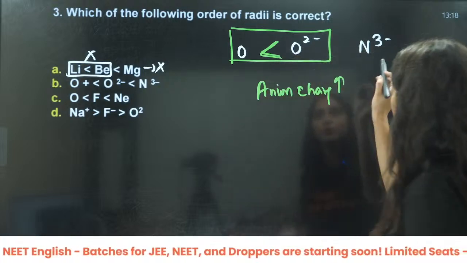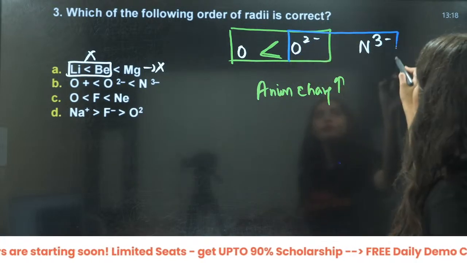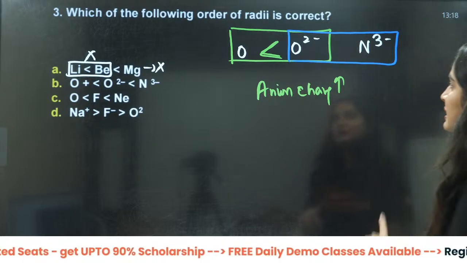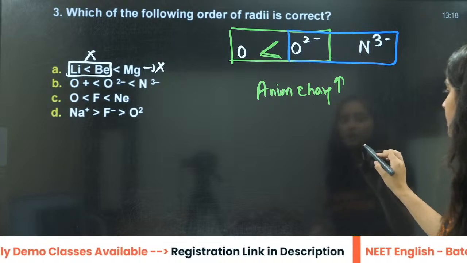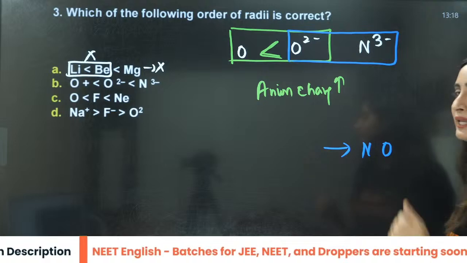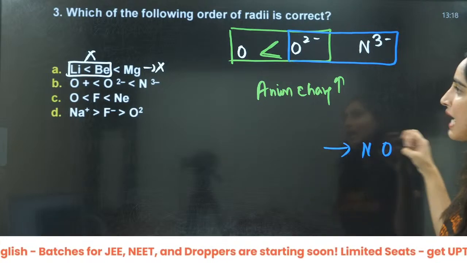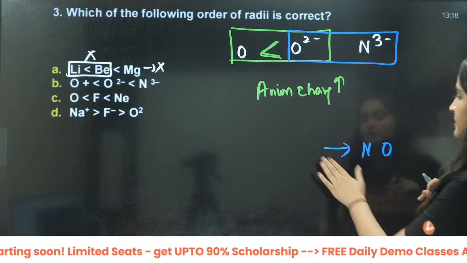What about these two? O2 negative and this one. The atoms are different, right? It is like nitrogen, oxygen, right? This is along the period. Along the period, size is decreasing, right?